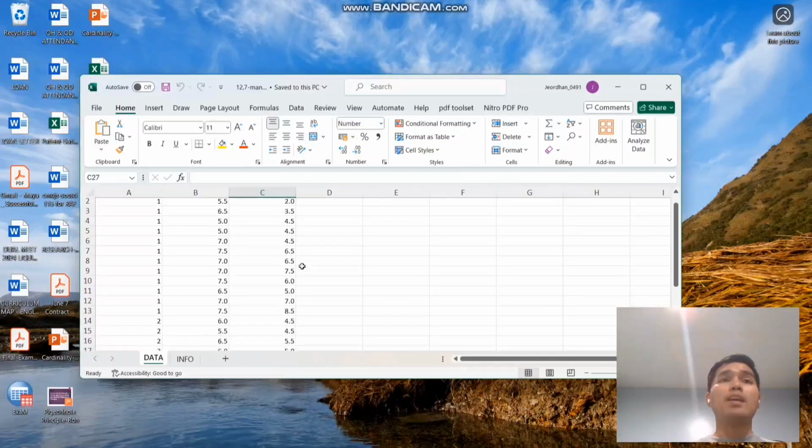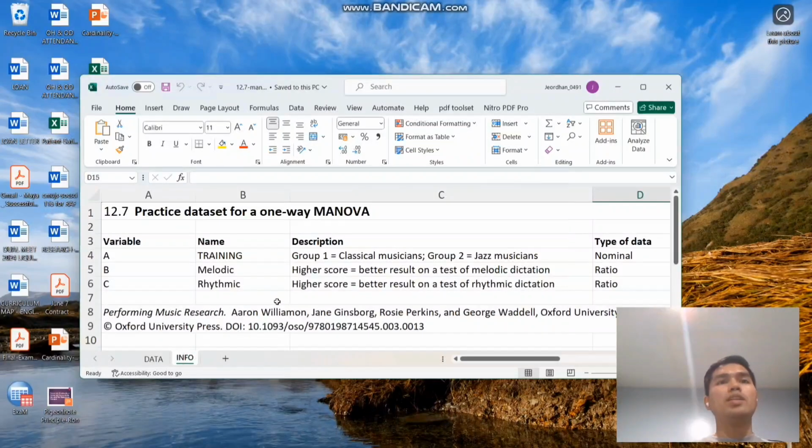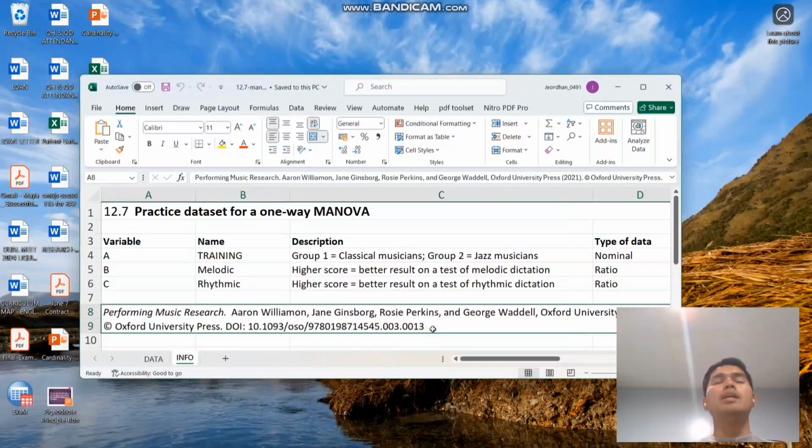This is just fictitious data, and if you look at it, this is the source of the data. If I haven't mistaken, this is data that was actually used in a specific study, but I cannot download it because I need a subscription. Nonetheless, I would like you to understand that this data is taken from this source.